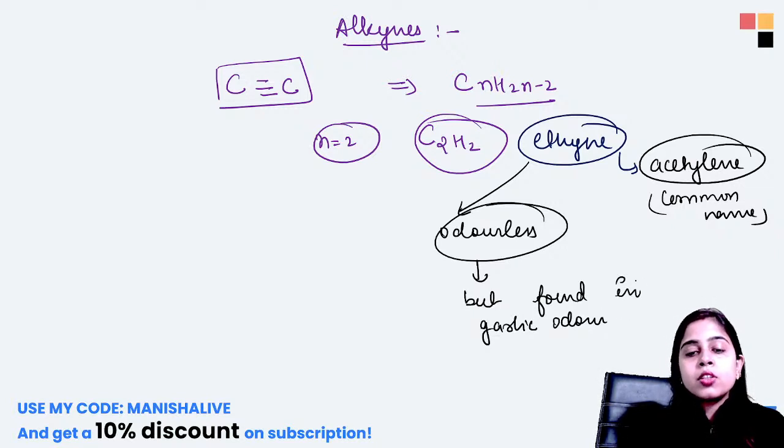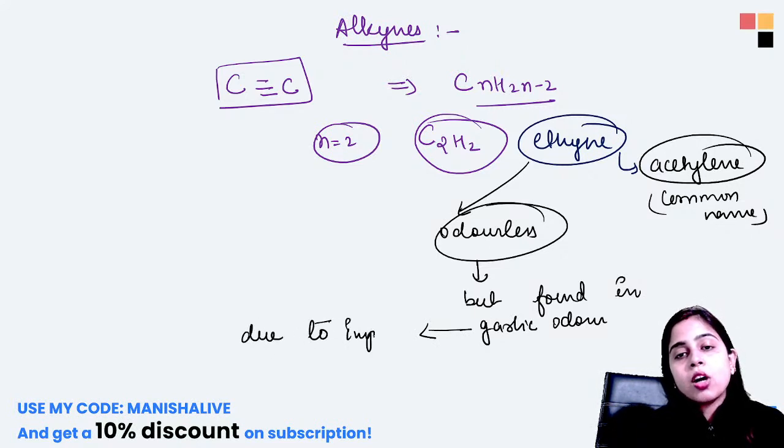So why is this found? Due to the impurities of phosphine. This garlic odor is present due to the impurities of phosphine. So pure ethane gas or acetylene gas is odorless. Clear everyone?